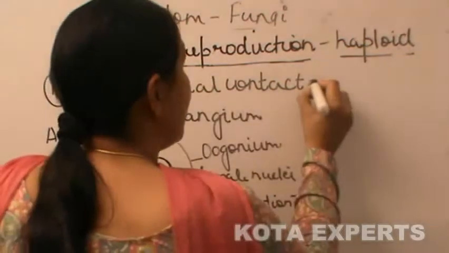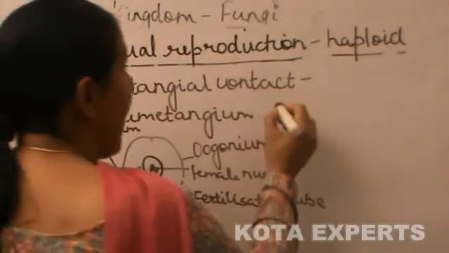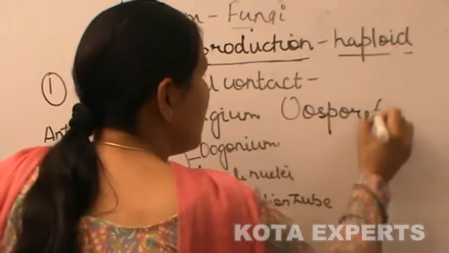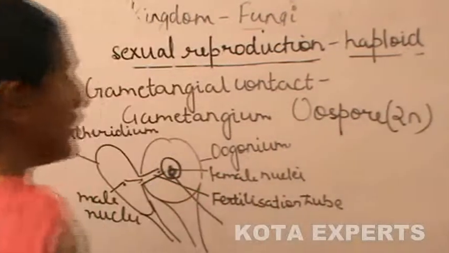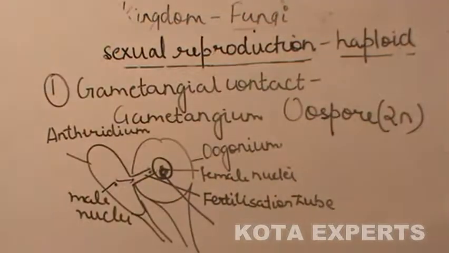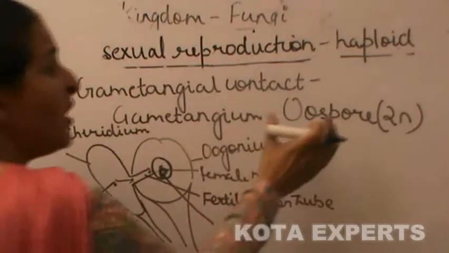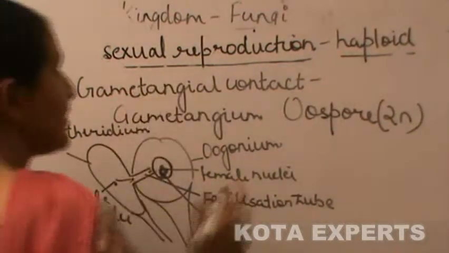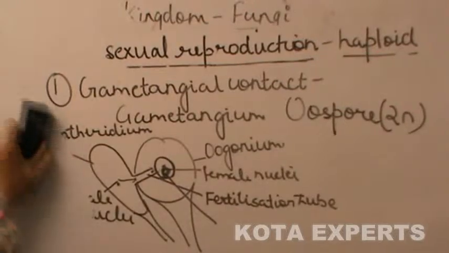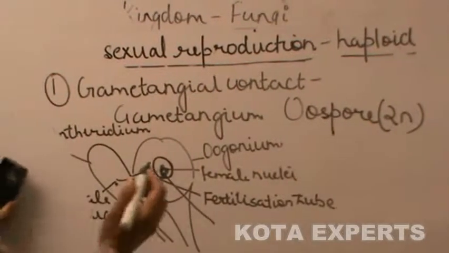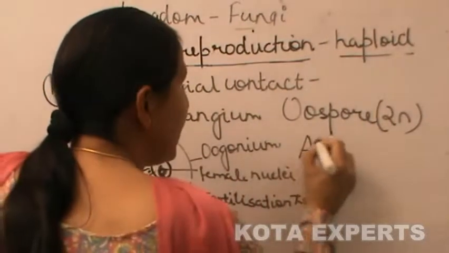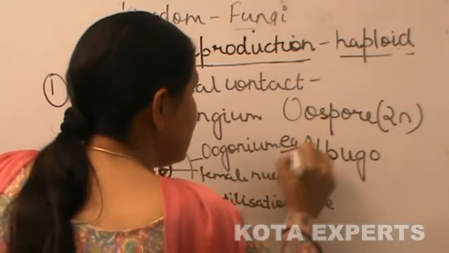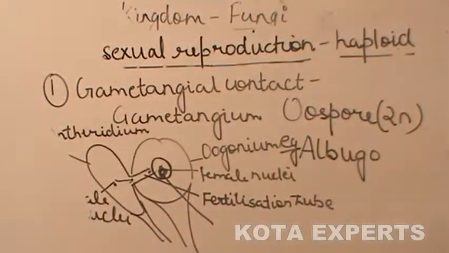This diploid zygote is known as an oospore. An example in which gametangial contact occurs is Albugo.